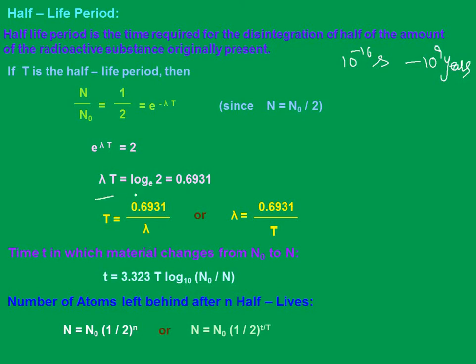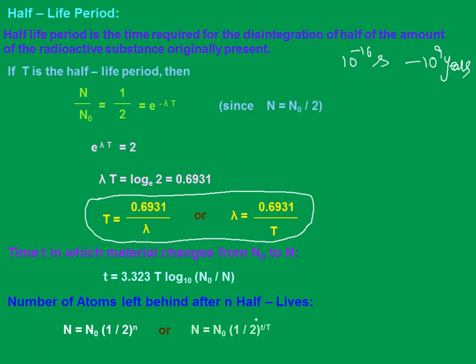This is the relation which we are actually speaking about. Have you seen here? Capital T is the half-life, while lambda is the decay constant. So the time t in which material changes from N naught to N, from initial to N, can be given as 3.23 into log to the base 10 of N naught by N, converted to base 10.